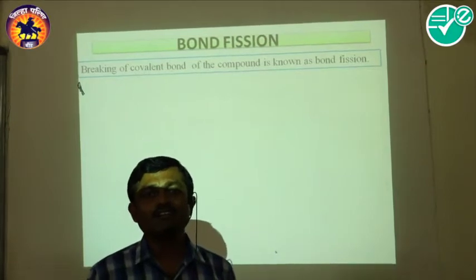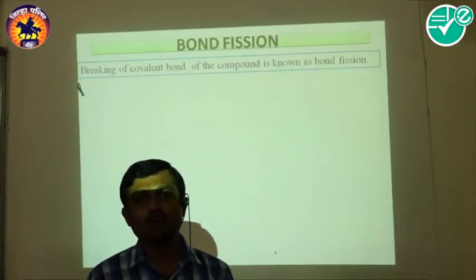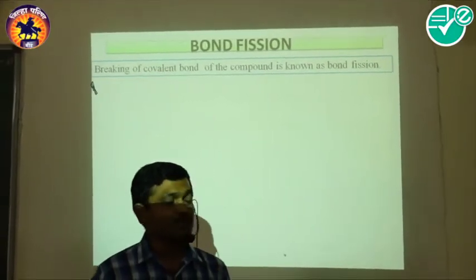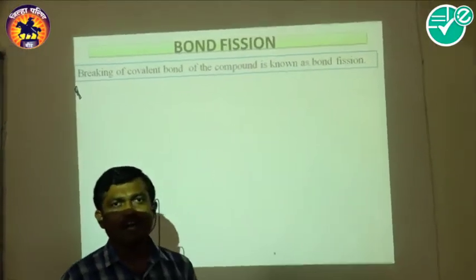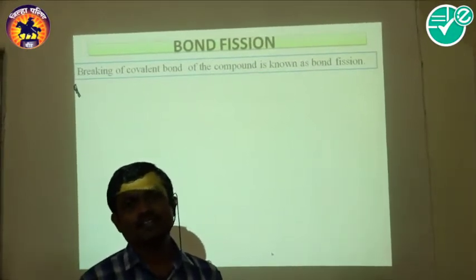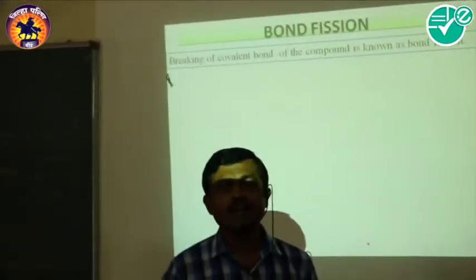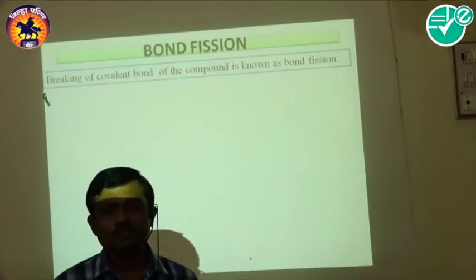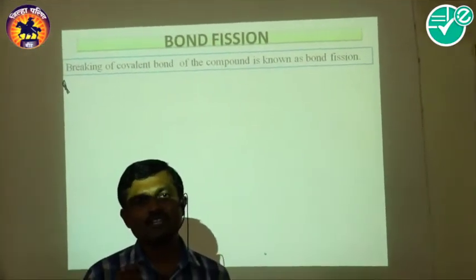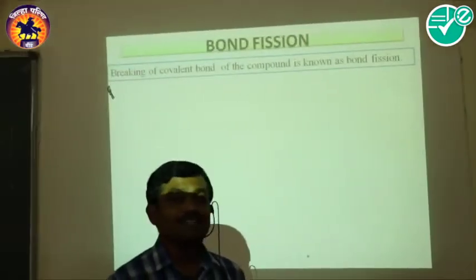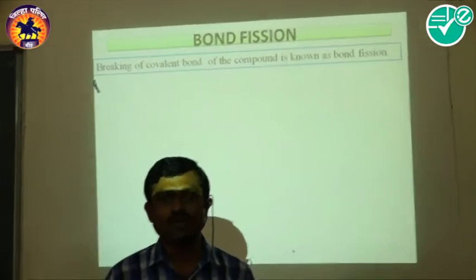We know that a covalent bond is formed by the sharing of electrons, and that shared pair of electrons is present between the atoms of the elements. Therefore, when a reaction takes place, firstly the bond is broken and then a new bond is formed. So to study the mechanism of various reactions, you must know how the bond is broken.